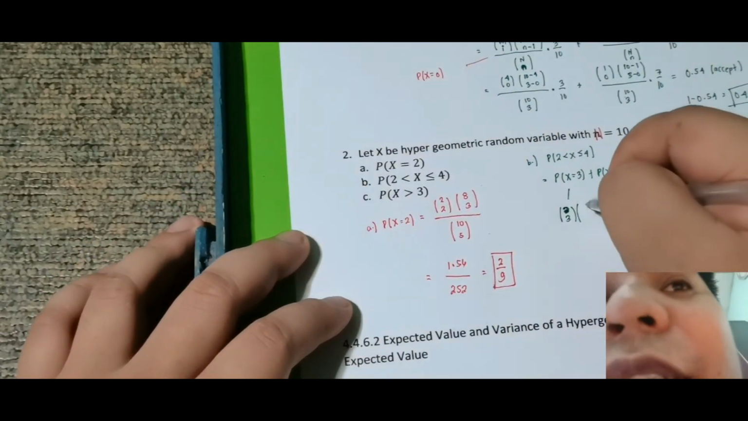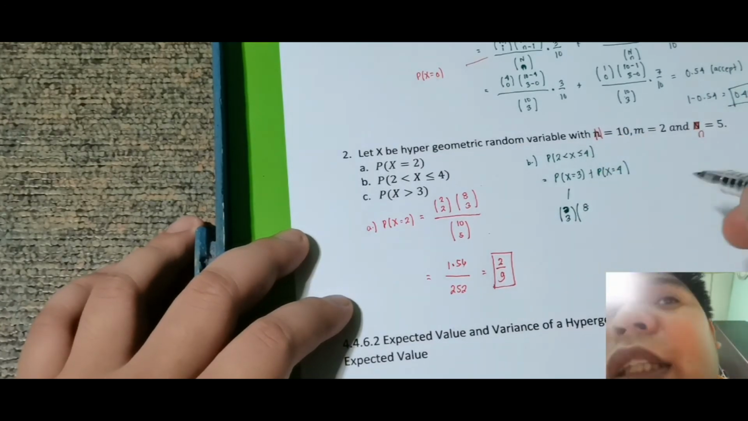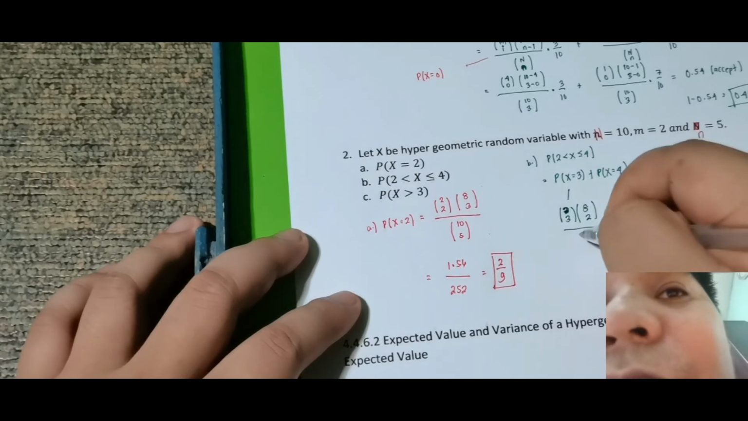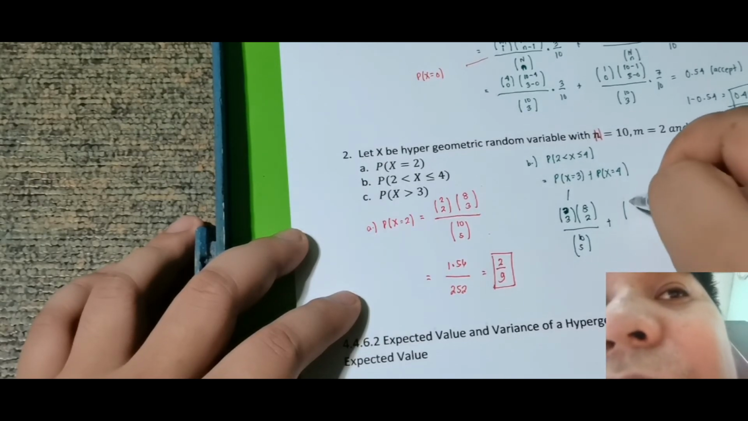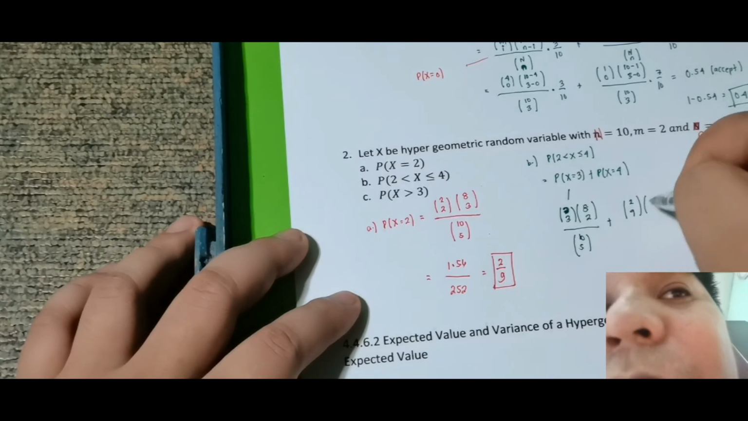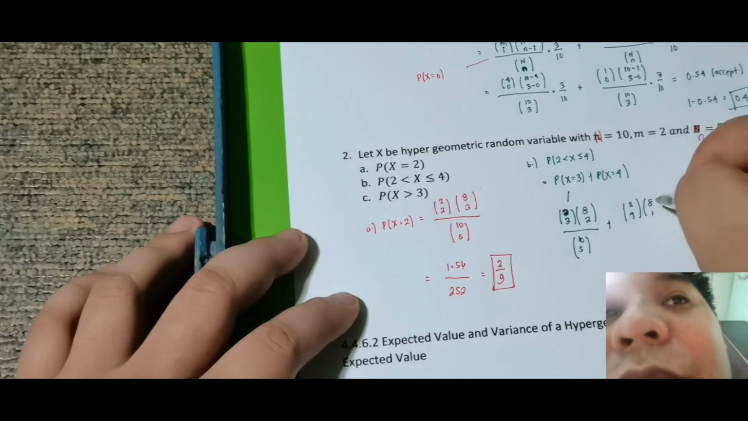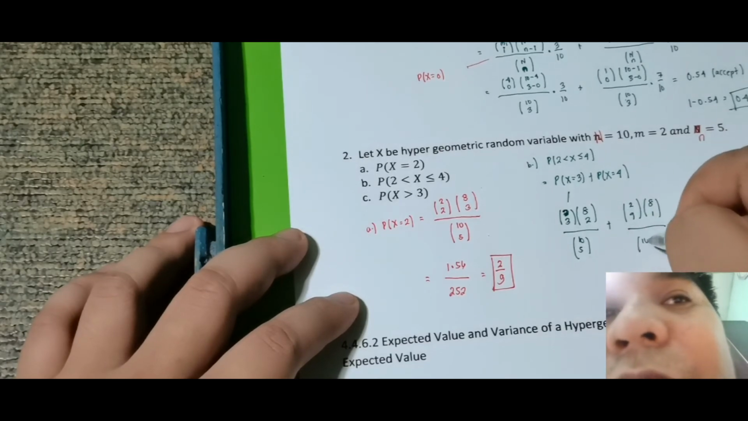So, n minus m, this is 8 taken 3 pa rin. 8 taken, n minus 3 is 2, all over 10 taken 5. Then plus, dito naman is 2 taken 4. Dito naman is 8 taken, so 5 minus 4, this is 1, all over 10 taken 5.